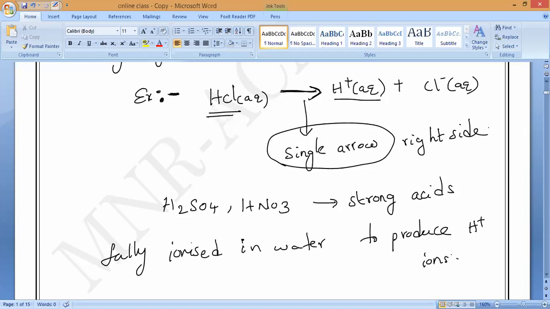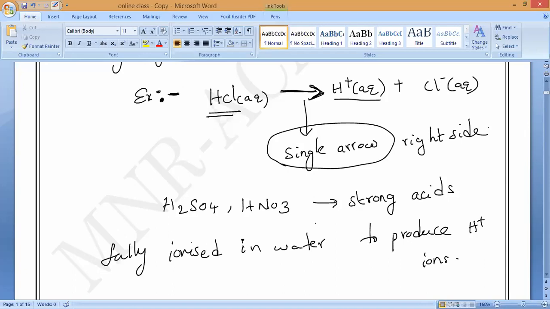Understand, Ra? So if it is a strong acid, I will represent it with what, a single arrow or a double arrow? Single arrow. That is what you have to remember. A single arrow always indicates they completely dissociate or ionize in water to produce H plus ions.